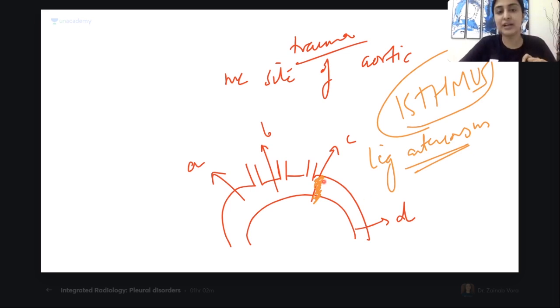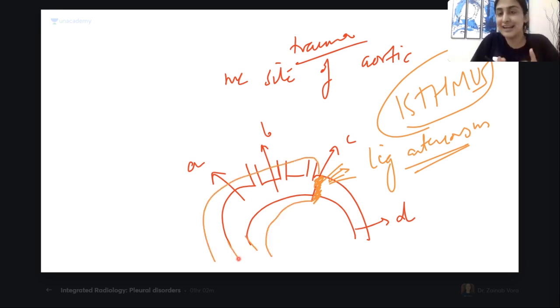This is where the aorta will tear and blood will come gushing out. Why is this the common site? Because our fibrous pericardium will extend up to this point. Can you all remember your anatomy? The fibrous pericardium encloses the arch up to this point, and after this there is no pericardium. So this is the junction: this is the immobile part and this is the mobile aorta. Anywhere I have a junction of the immobile part and the mobile part, that is where the injuries will happen. Is the concept understood, guys? So that is why, the important one-liner is: isthmus is the most common site.